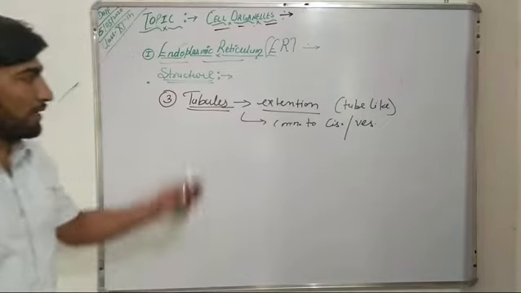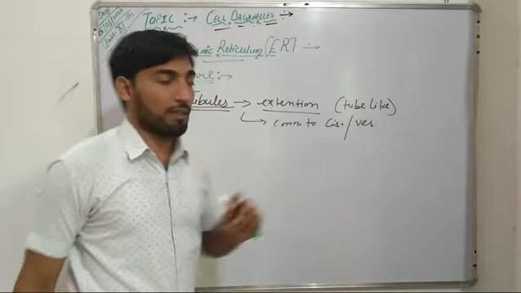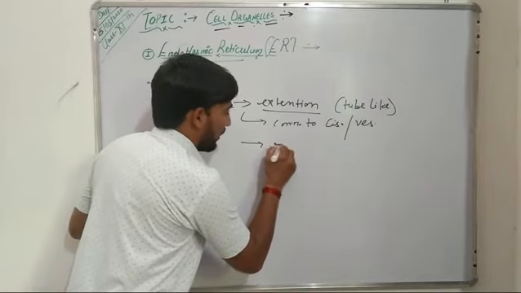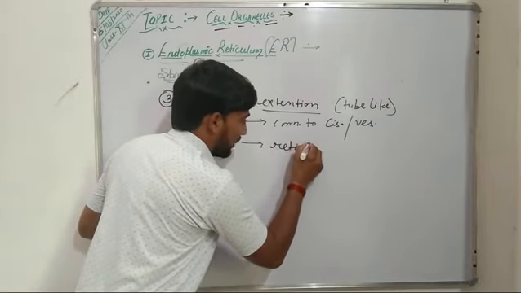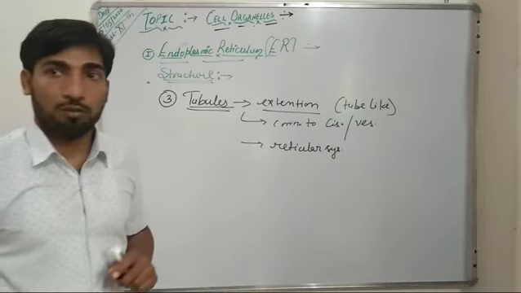So these are tube-like extensions which are connected to cisternae or vesicles, and they form a reticular system.